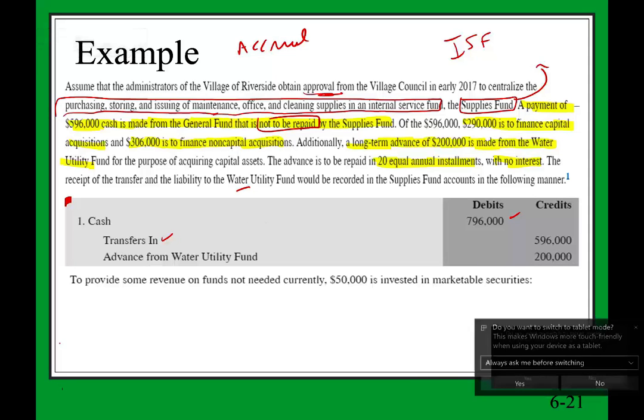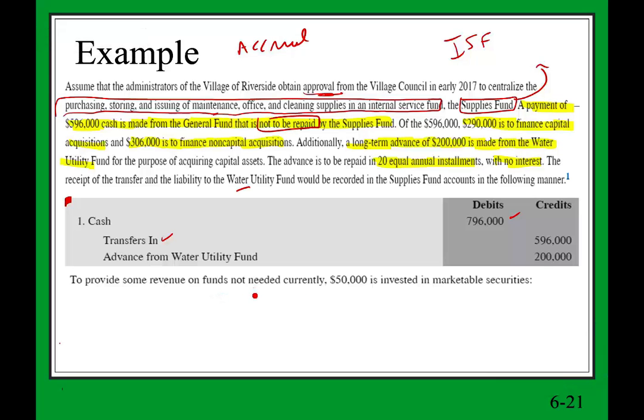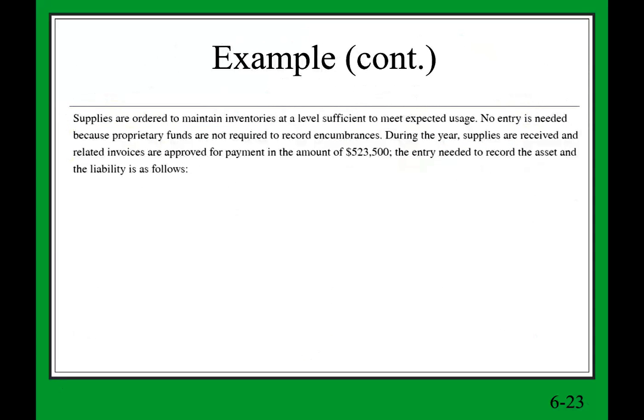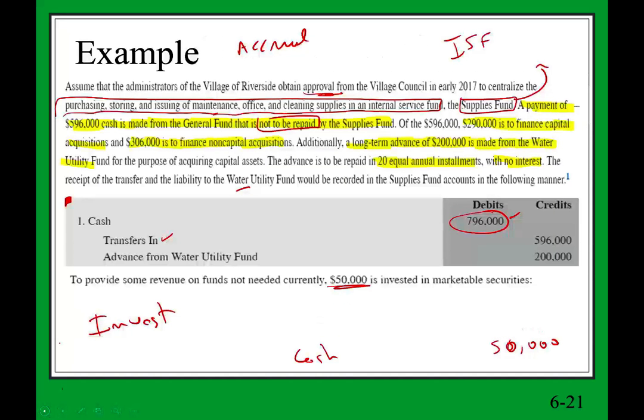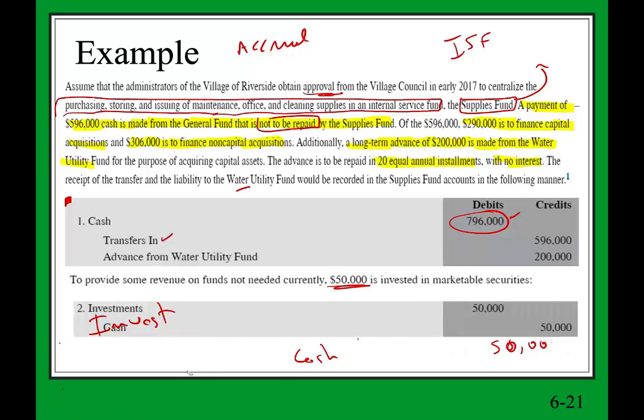Now, what's going to happen is this. To provide some revenue on funds not needed currently, 50,000 is invested in marketable securities. So they took some of that cash and invested it. We're going to debit investment and credit cash, 50,000. So this is what we did with some of the money. Okay, let's move on to the next transaction.